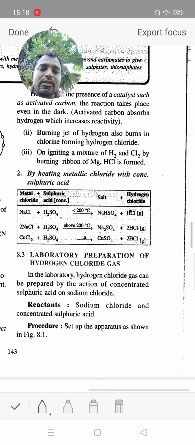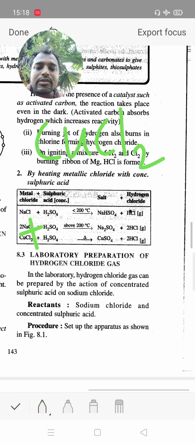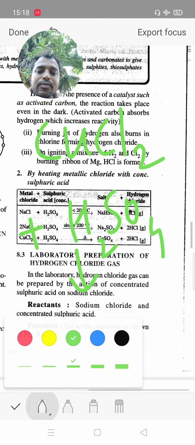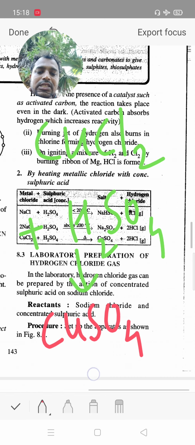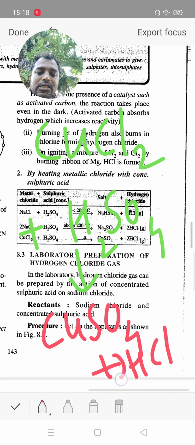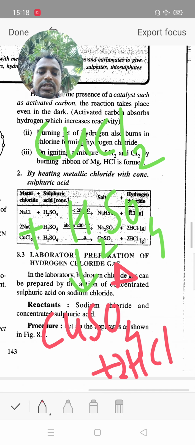We also prepare HCl gas when copper chloride reacts with sulfuric acid: copper combines with SO4 and hydrogen with Cl. We get 2 times HCl and copper sulfate. When copper chloride reacts with sulfuric acid on heating, we get copper sulfate and hydrochloric acid.